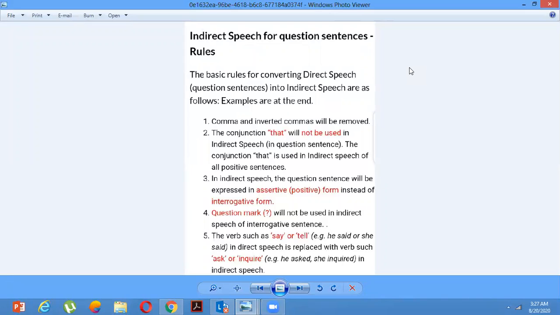The conjunction "that" is not used in question sentences. In indirect speech, the question sentence will be expressed in assertive form instead of interrogative form. Question mark will not be used in indirect speech of interrogative sentences. The verbs such as say or tell, that is he said or she said, in direct speech are replaced with verbs such as ask or inquire. For example, he asked, she inquired in indirect speech. Now we are looking at some examples.